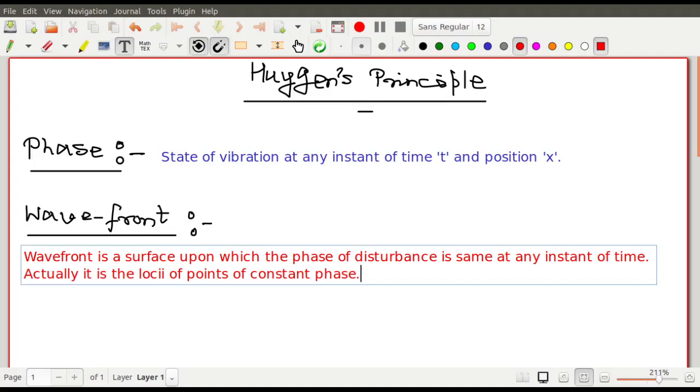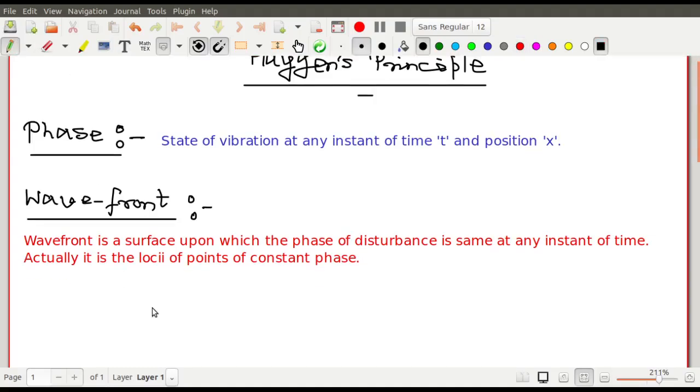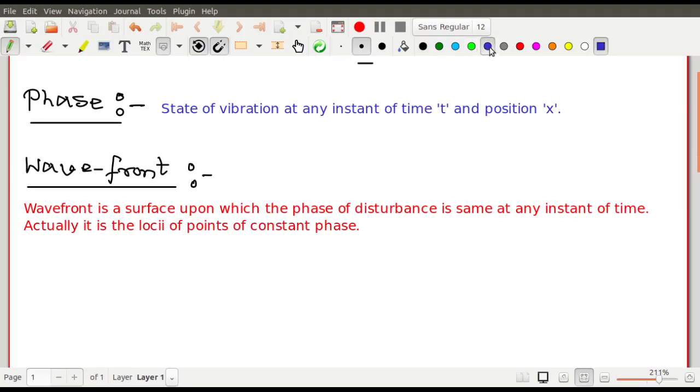So how do we try to explain it? In order to explain this, let us take a point source. Don't look at the definition, don't read the definition yet. I will explain it first, and then you will read it once again, and you will see that you understand the whole thing.